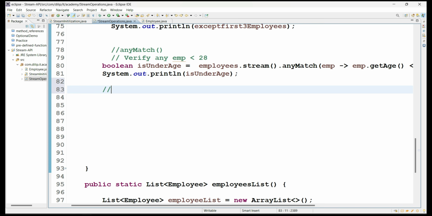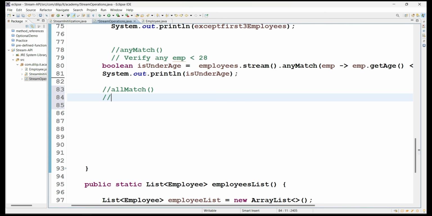So now let's take one more method called the allMatch method. So what is the meaning of the allMatch method? We will try to understand now. It is similar to anyMatch, though it is somewhat the opposite of the anyMatch method also. So for example, let's take a requirement. Okay, how can we satisfy this with the allMatch method? We will try to understand.